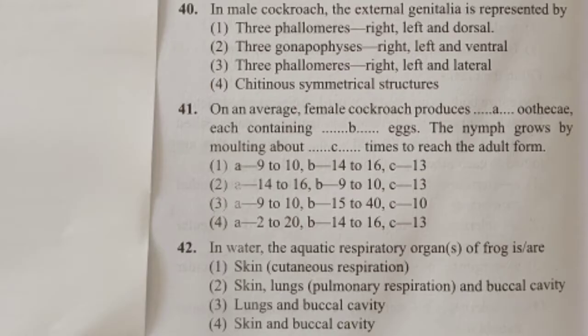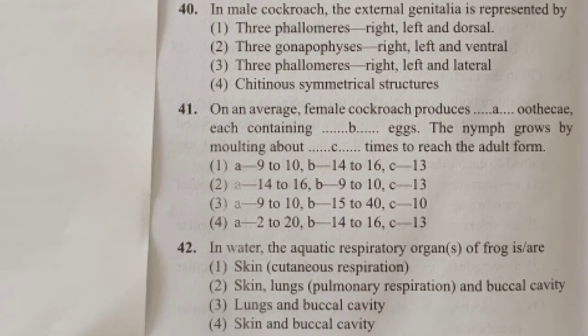The next question we have is, on an average female cockroach produces dash oothecae, each containing dash eggs. So we have to say how many oothecae on an average the female cockroach produces, all right. And the oothecae are the structures which contain the eggs. So how many eggs will be present on an average inside each oothecae?